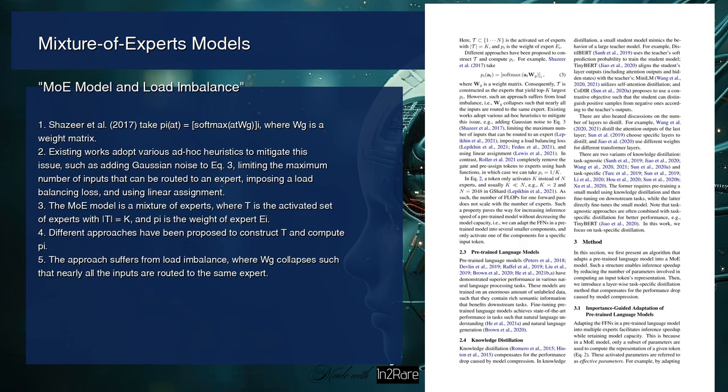On page 3, the author explains that the MoE model is a mixture of experts, where T is the activated set of experts with |T| = K, and pi is the weight of expert i. Different approaches have been proposed to construct T and compute pi. For example, Shazeer et al. 2017 take pi equals softmax of WG x, where WG is a weight matrix. However, this approach suffers from load imbalance, where WG collapses such that nearly all the inputs are routed to the same expert. The author explains that existing works adopt various ad hoc heuristics to mitigate this issue, such as adding Gaussian noise, limiting the maximum number of inputs that can be routed to an expert, imposing a load balancing loss, and using linear assignment.